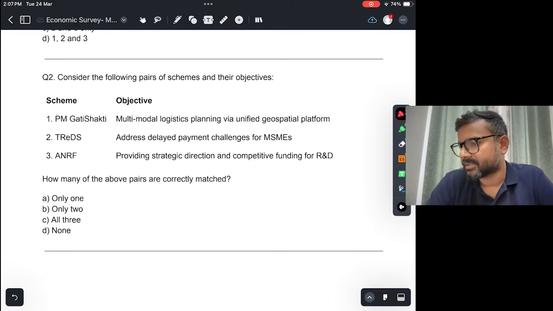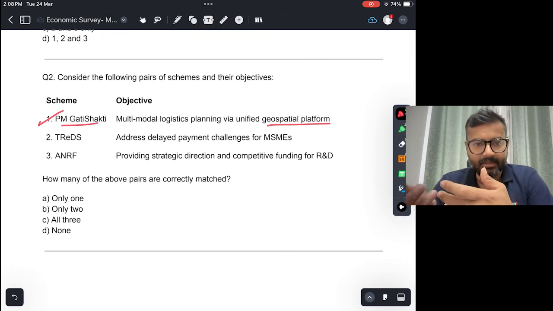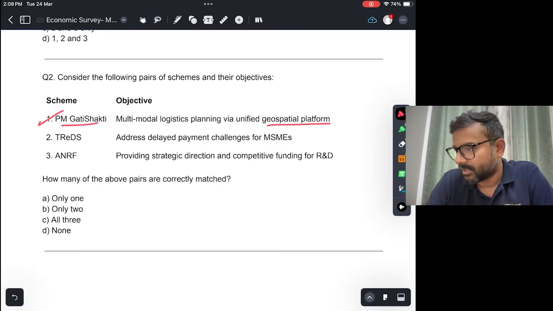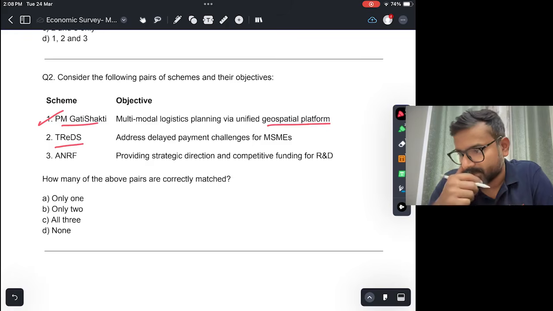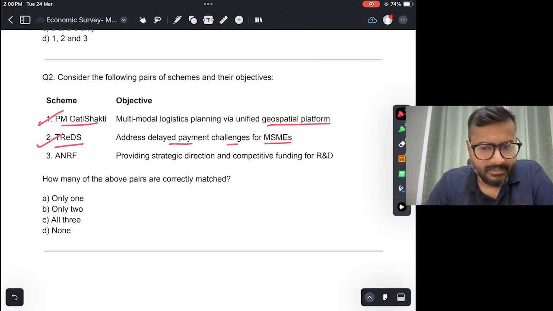Consider the following pairs of schemes and their objectives. PM Gati Shakti: multimodal logistics planning via a unified geospatial platform. This is true. That is the work of PM Gati Shakti: it helps in multimodal logistics planning, and it has a unified platform through which everyone can seek information and make informed decisions. TReDS is the Trade Receivables Discounting System. It is for MSMEs, right? Addresses the delayed payment challenge for MSMEs. So this is also correct.